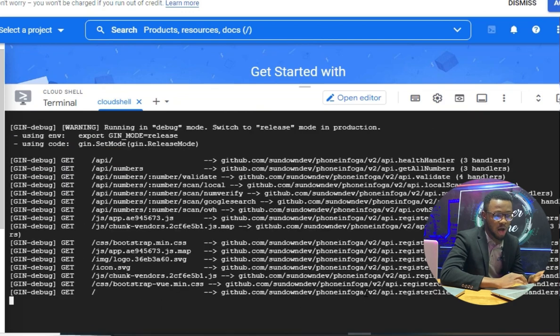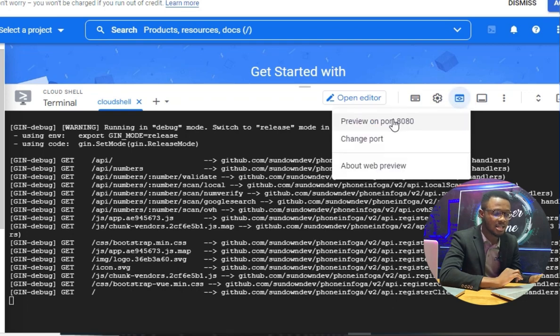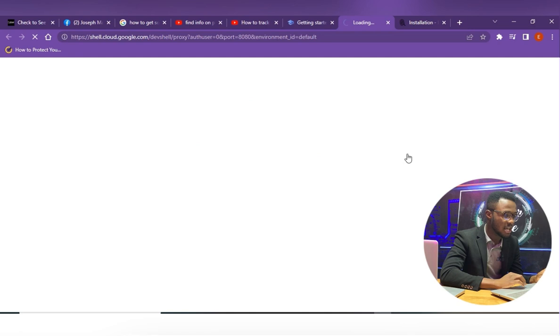Oh, wow. So here we are. It's working now. It has called on this, and we are going to find out everything that we need to know about this number. You see this eye here, click on it, then come to preview port 8080. Go to preview port 8080, then you see it will open like this for you.